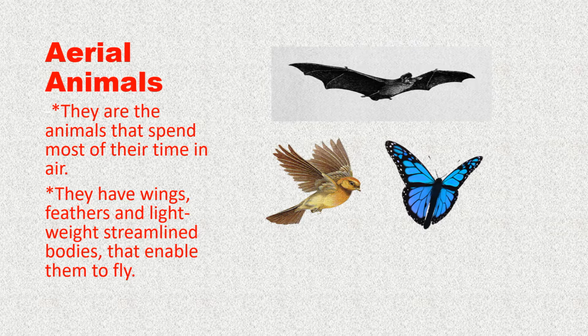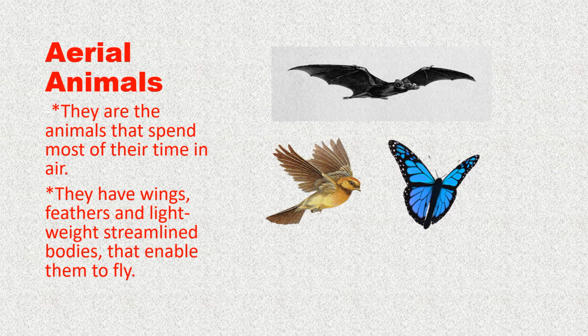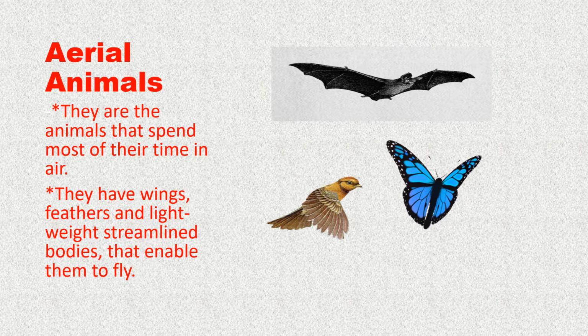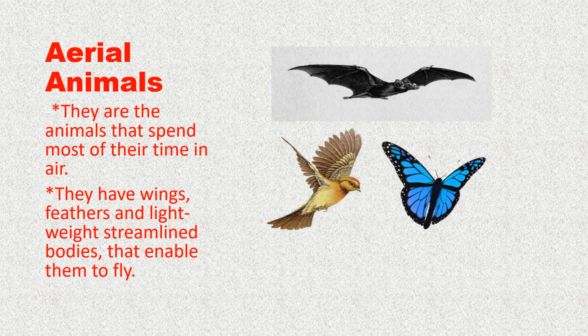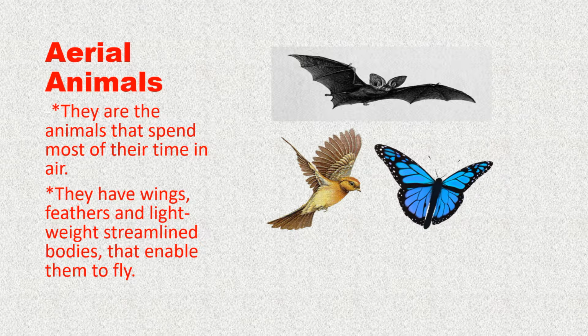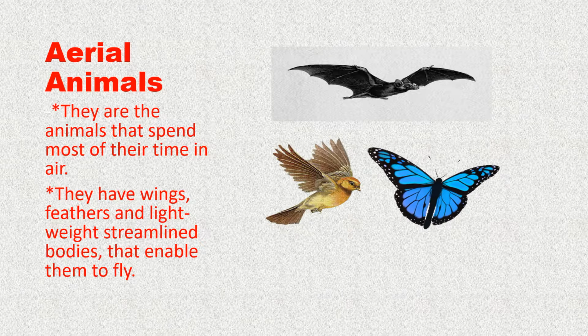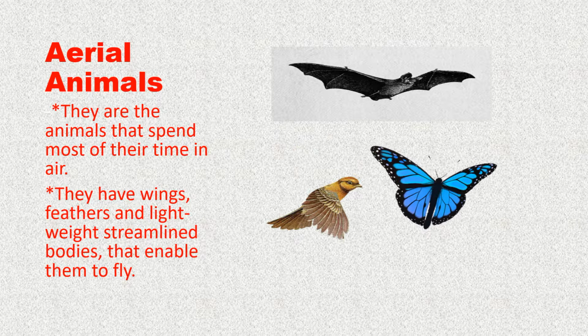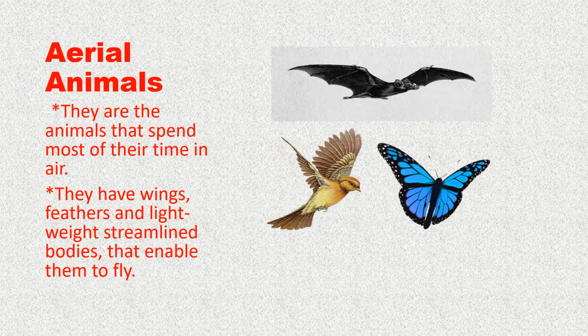They are the animals that spend most of their time in air. They have wings to fly, feathers, and a lightweight streamlined body. Again, I am talking about a streamlined body, which we have discussed earlier with the aquatic animals also.